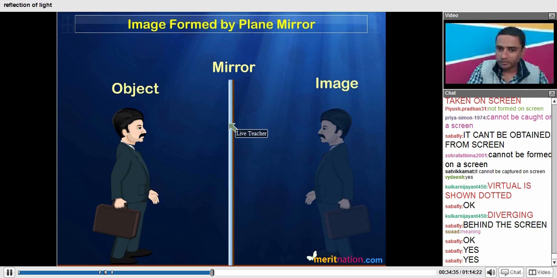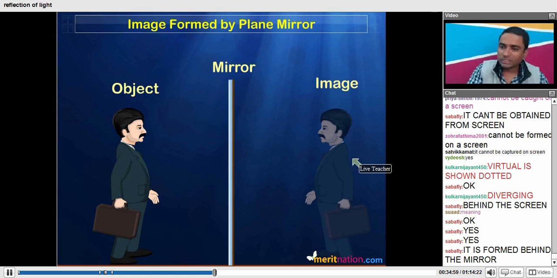Now the important point is that these reflected rays, when extended backwards, will meet at the particular point where we say the image is getting formed. When we extend the reflected rays in the backwards direction, we obtain the image of the object, formed behind the mirror.